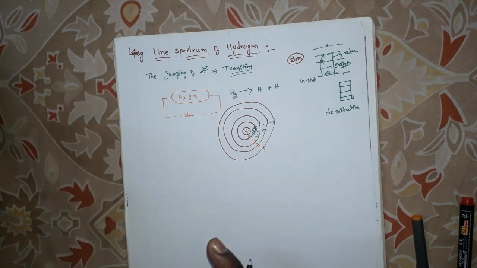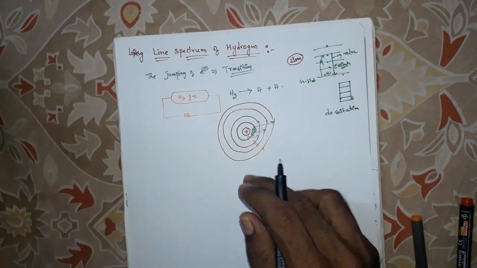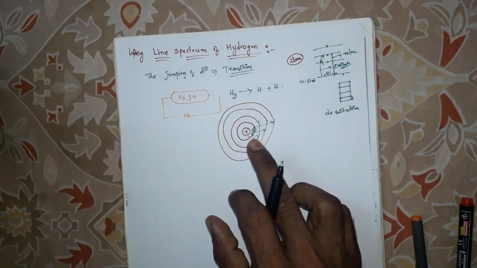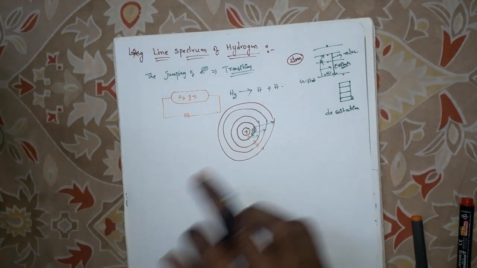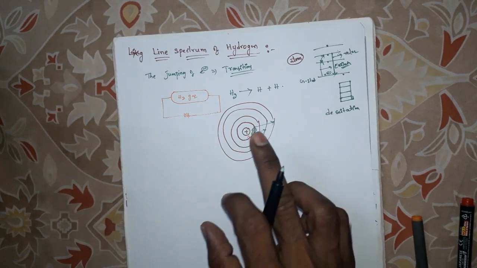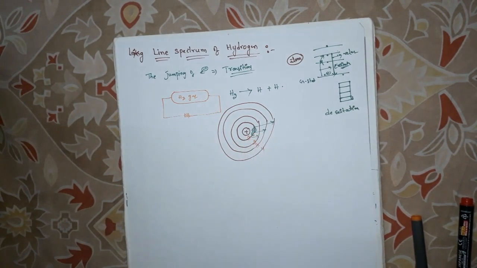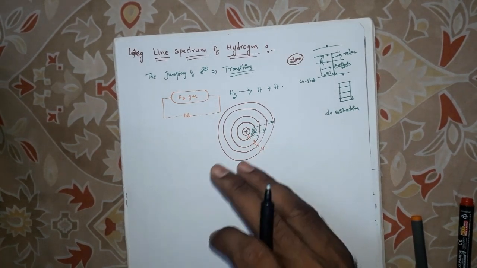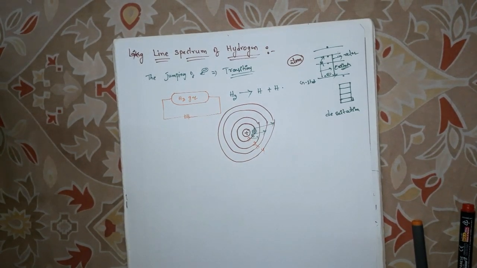When the electron jumps to a higher energy level, does it stay for a long time there? No, it has to come back to its original position. While coming back, the radiation gets emitted outside.